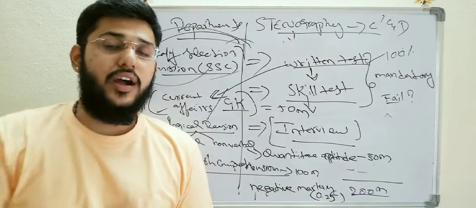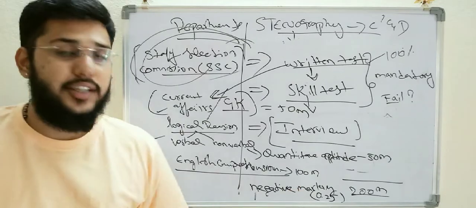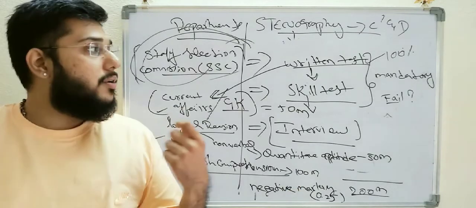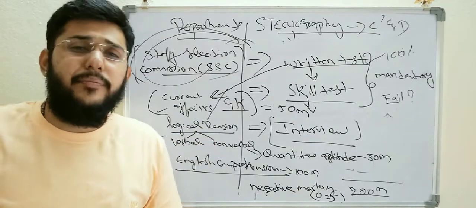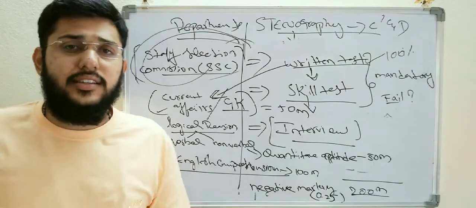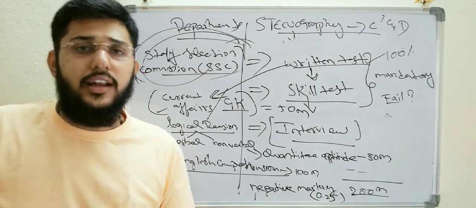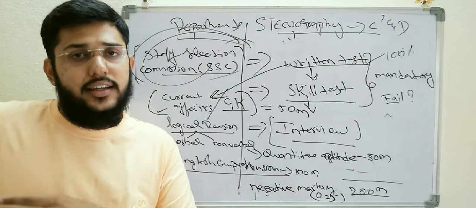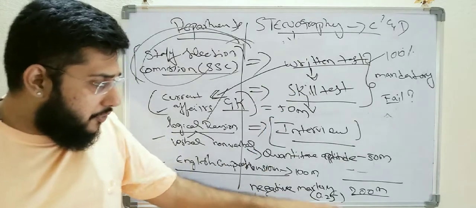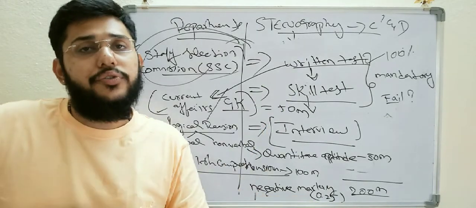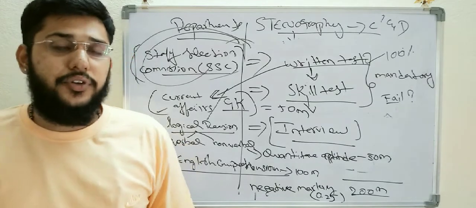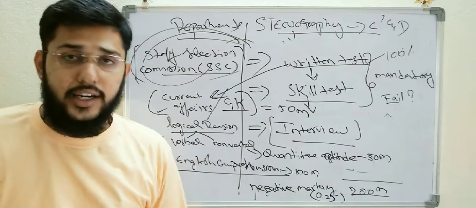It varies across categories, like general, OBC, creamy layer. For different categories there is a different cutoff for qualifying for stenographer grade C and D.